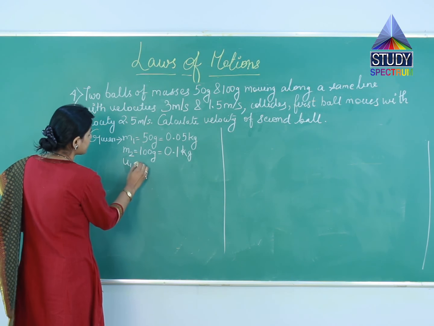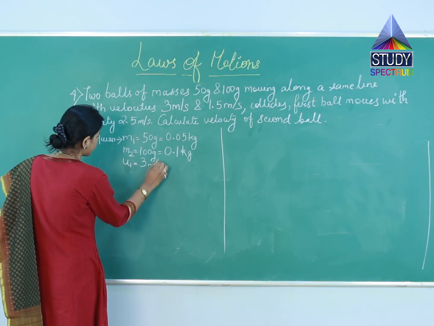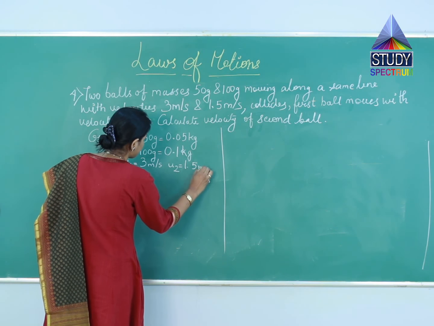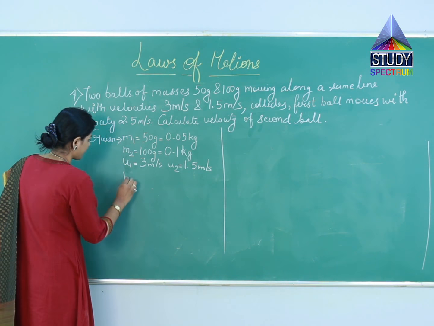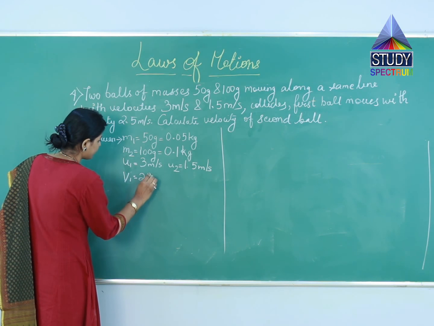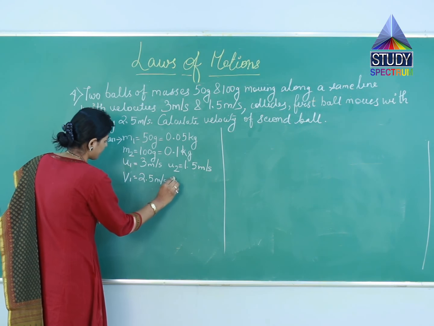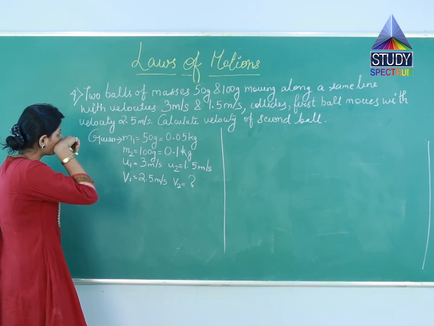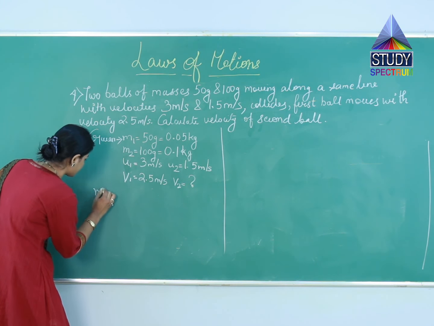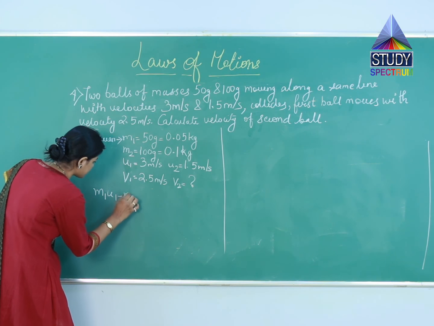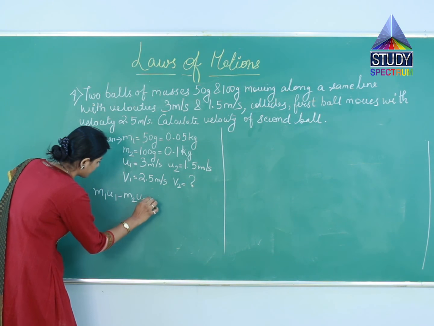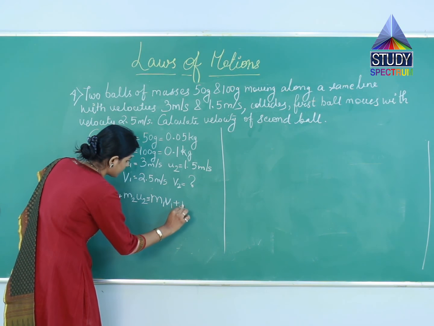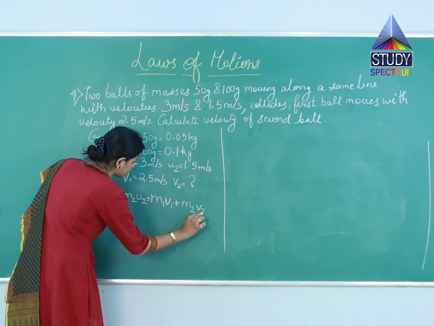Now u1 is equal to 3 meter per second and u2 is equal to 1.5 meter per second. v1 is 2.5 meter per second. v2 we don't know and we have to find that. So to find the velocity, we use the same formula that we used previously, m1 u1 plus m2 u2 equals m1 v1 plus m2 v2.